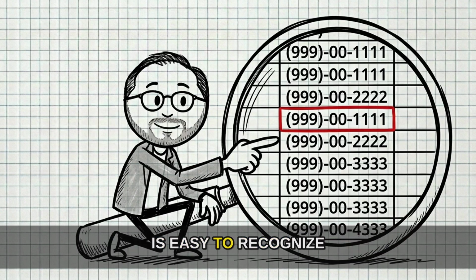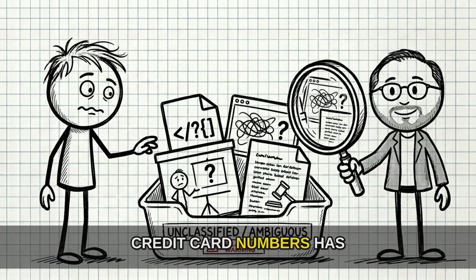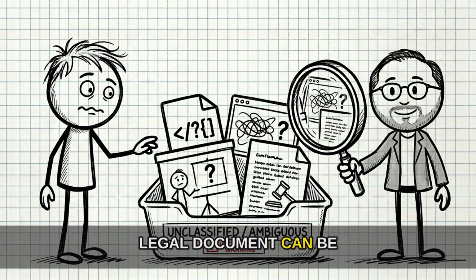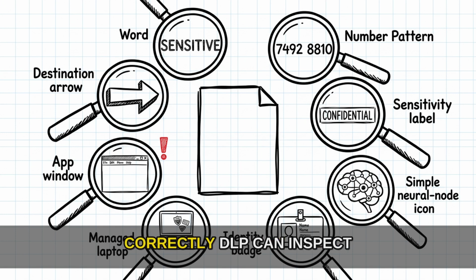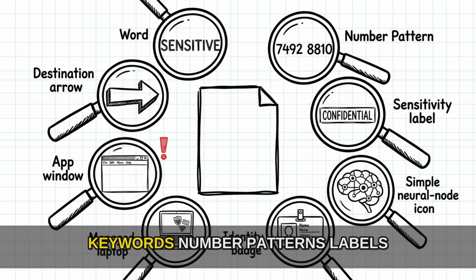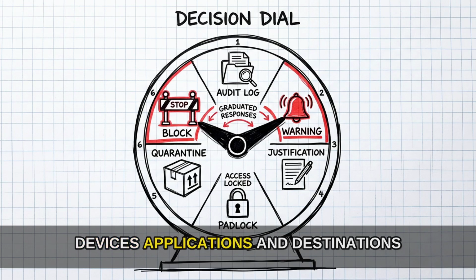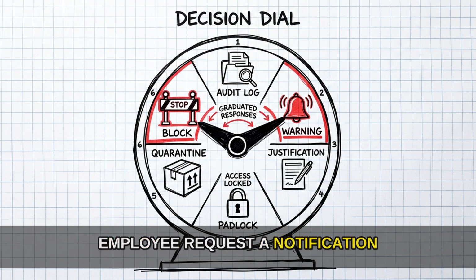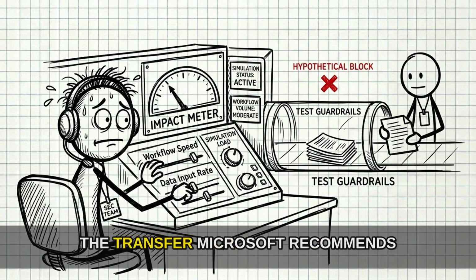Some of it is easy to recognize. A neat column of credit card numbers has a pattern. A code snippet, screenshot, presentation, or legal document can be much harder to classify correctly. DLP can inspect keywords, number patterns, labels, machine learning matches, identities, devices, applications, and destinations. Then it can record the event, warn the employee, request a justification, encrypt, quarantine, or block the transfer.